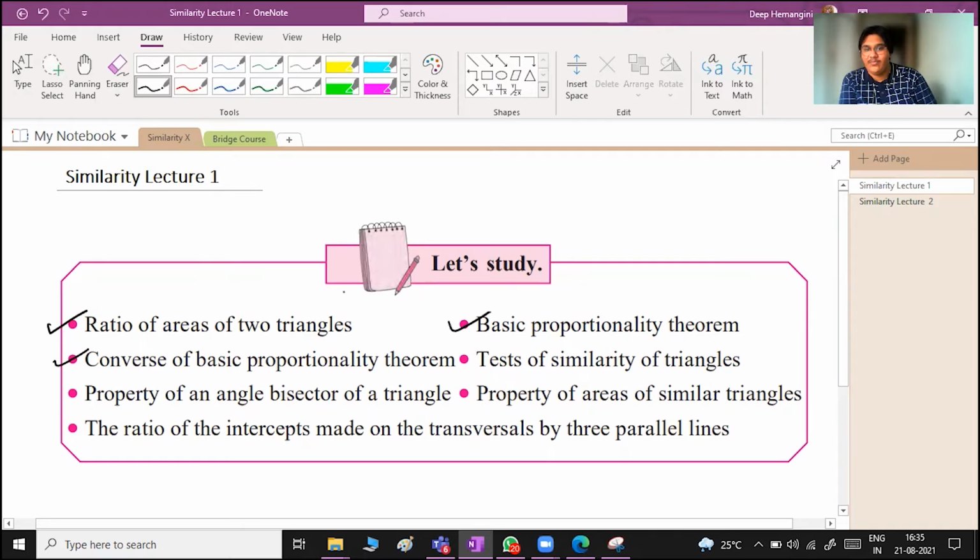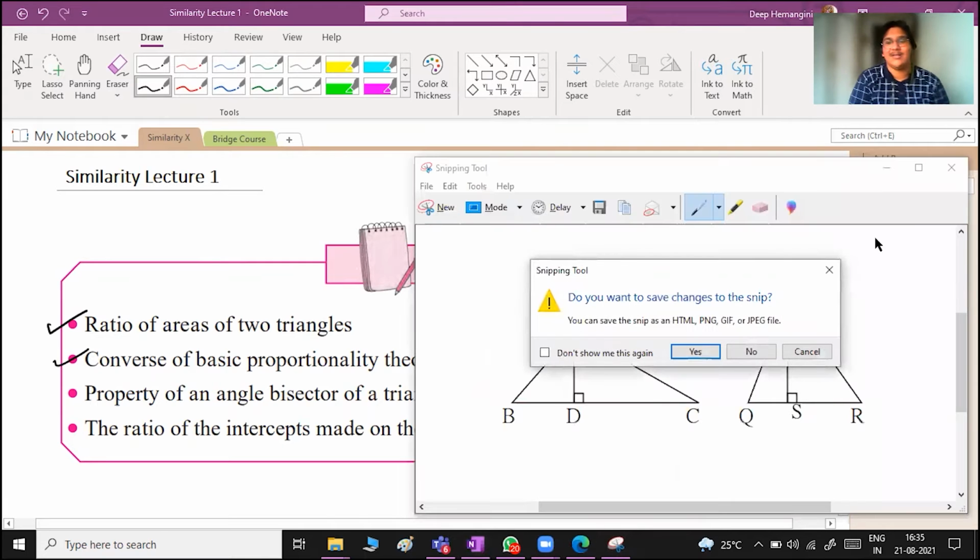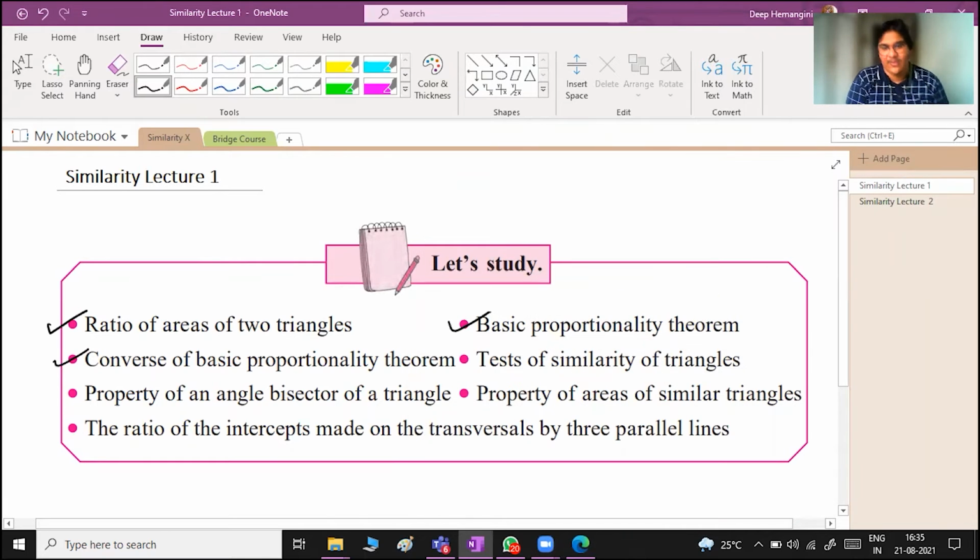Mind you, there is a difference between congruency and similarity. So I won't tell you now. It's again your job to find out what the difference is, okay? And not mine. And do comment in the comment section what the difference is, okay?